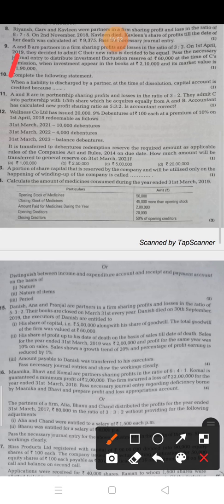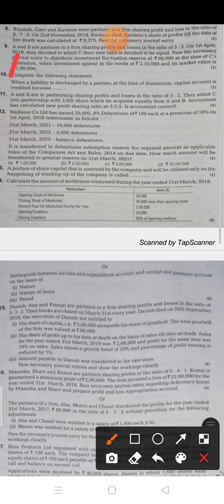Okay. Next is, A and B are partners sharing profit and losses in the ratio of 3:2. They admit C into partnership with 1/5 share which he acquires equally from A and B. Accountant has calculated the new profit sharing ratio as 5:3:2. Is the accountant correct?